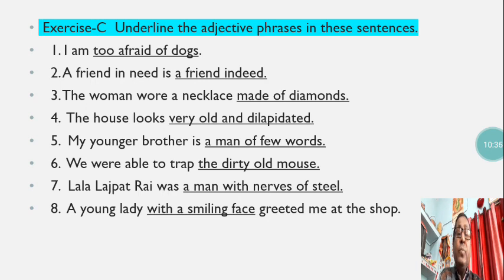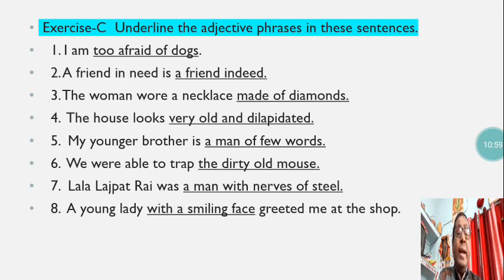So let us see. I am too afraid of dogs. In this sentence, too afraid of dogs, this group of words is the adjective phrase. A friend in need is a friend indeed. A friend indeed is the adjective phrase in this sentence.